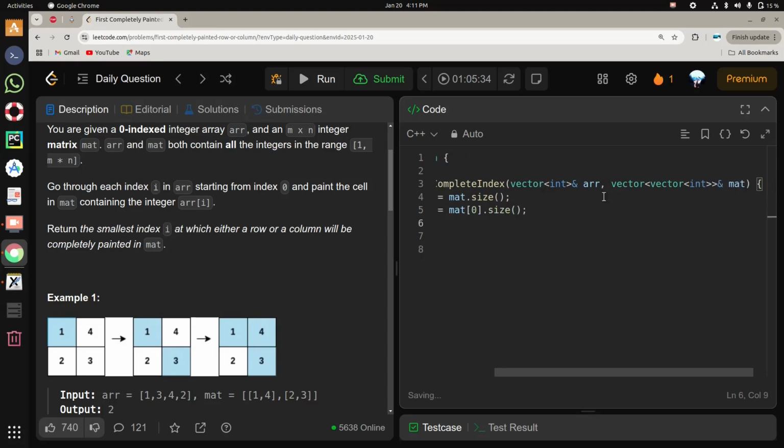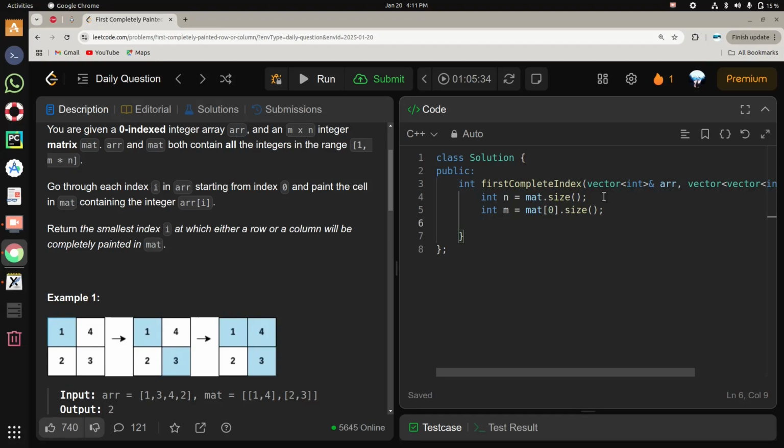And yeah, we will create two vectors, vector of int, let's call this r filled. It will be of row size because it's for the rows, and the column filled, this will be of column size, and we will also create an unordered map.